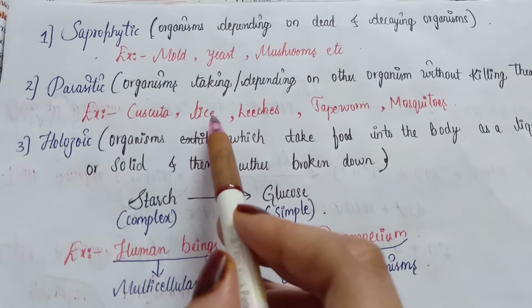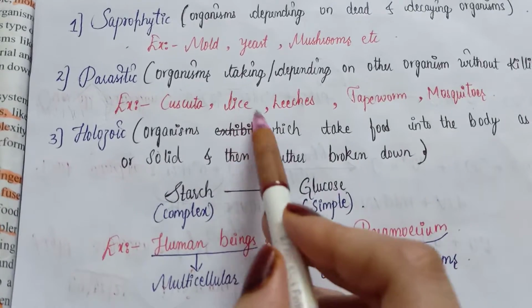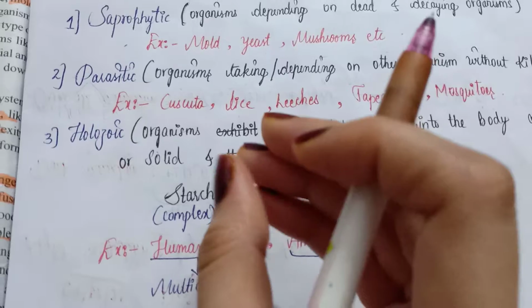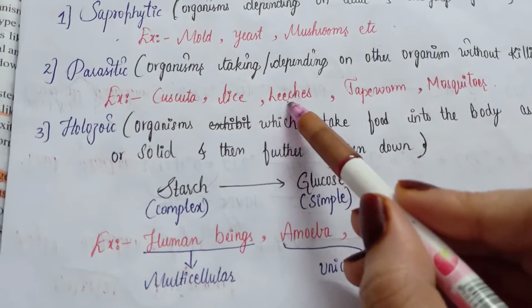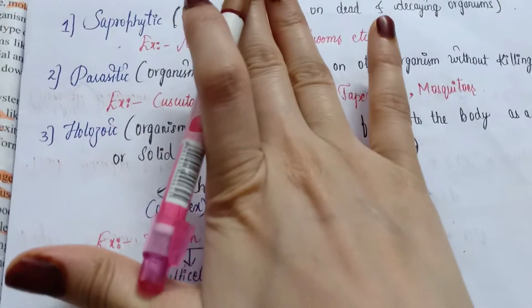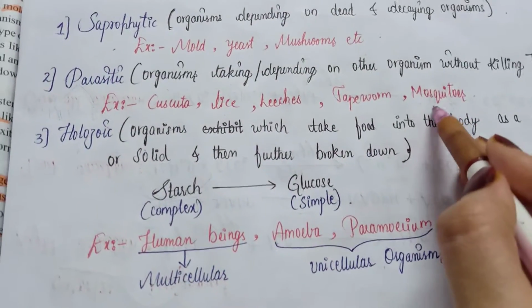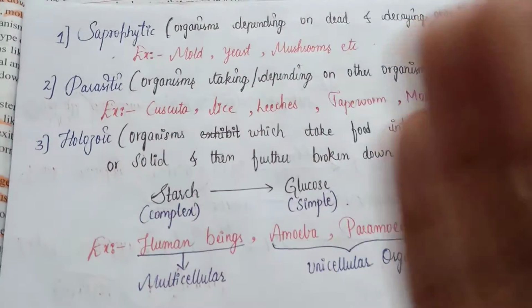Lice, nothing but जू, हमारे सर में जू रहता ना, तो वो जू को लाइस बोलते हैं. So what they do, they suck the blood from our head, they suck our blood, but they won't kill us. Same as leeches do. They come on our skin and they suck the blood for nutrition, but they won't kill us. Same as mosquitoes also do. They suck the blood from our skin and they won't kill us.